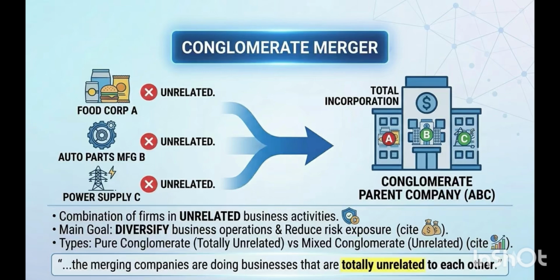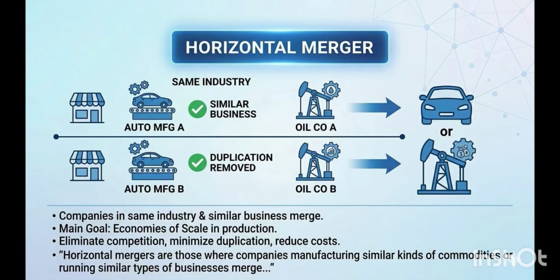And if we talk about conglomerate merger, in this case, companies from different industries combine, like in the example you can see food corporation, auto parts and power supply. Like Tata Group expanding into airlines, technology, hotels, steel, that's an example of conglomerate merger.